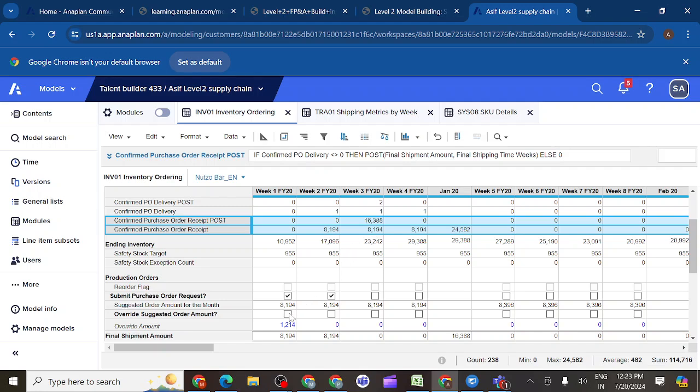So here with the post and offset functions, we are pulling 8194 two times, but with offset we are getting only 8194. But with the post function we are adding the two values: whatever order you gave in the first week also reaches in the third week, and the second week's order, where we have done override, also arrives. So it will be received in the third week, 8194 and 8194, both values adding.